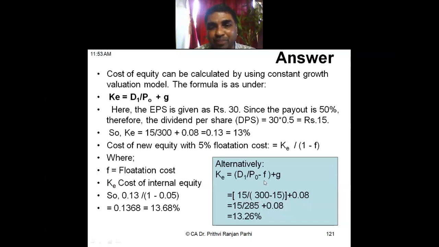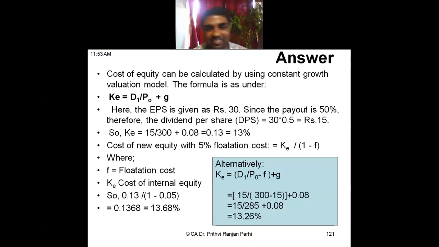How much is the flotation cost? 5% of the 300 comes to 15 rupees. Is it not? Are you getting 15? No, sir, 5% is of 300 rupees. 300 is the price.